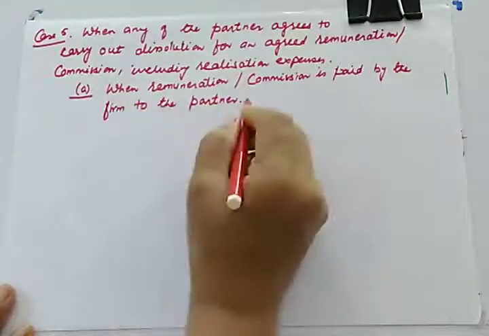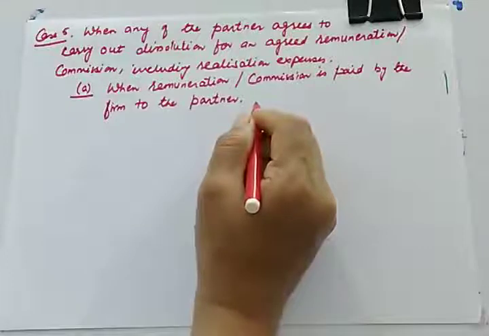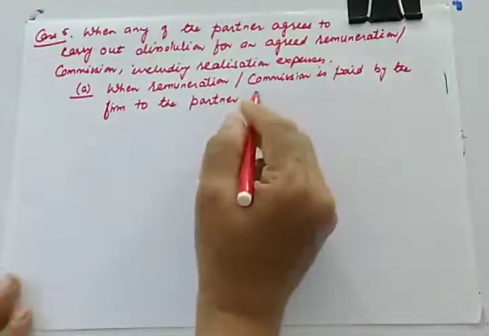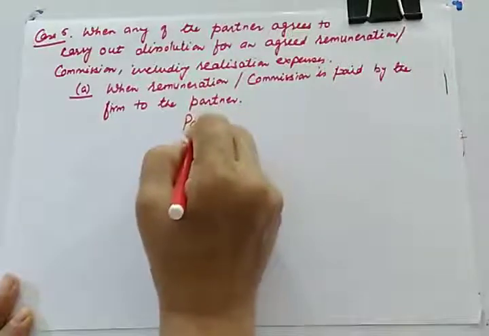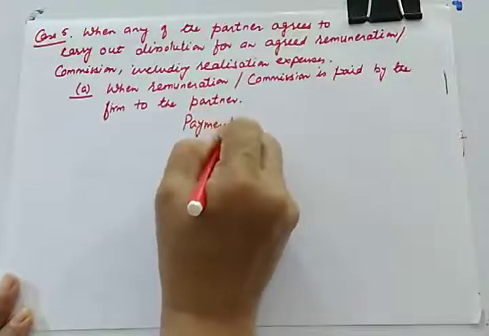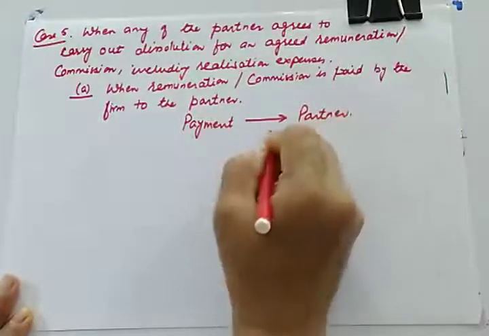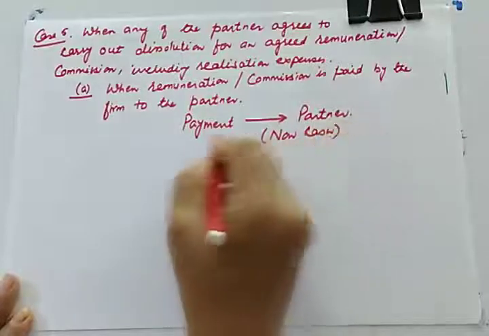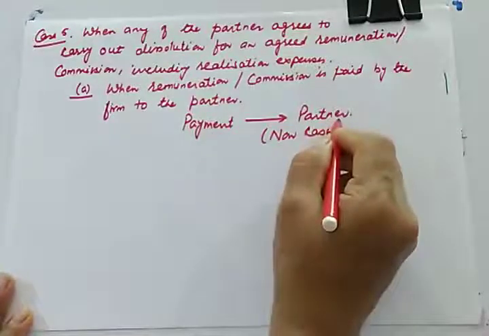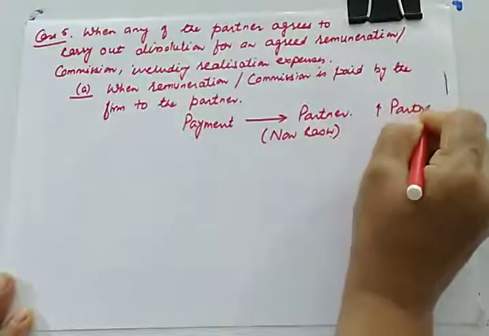And here one important thing is, if nothing is mentioned in the numerical, not clearly specified, we'll assume that whatever payment is done to the partner, it will be done in non-cash. Non-cash means if we want to give some amount to the partner, we'll simply increase partner's capital account.